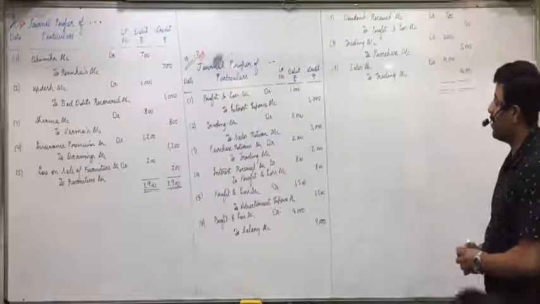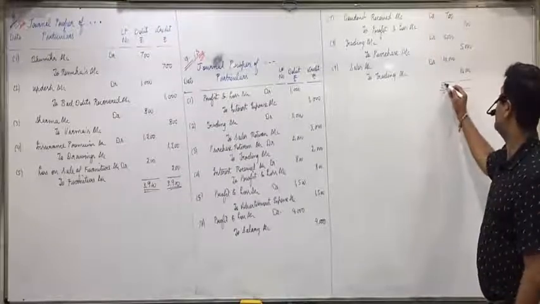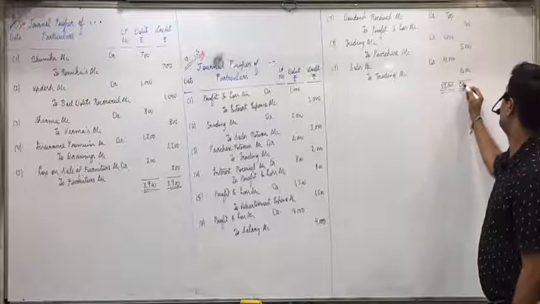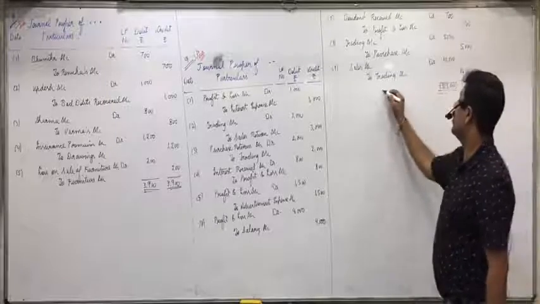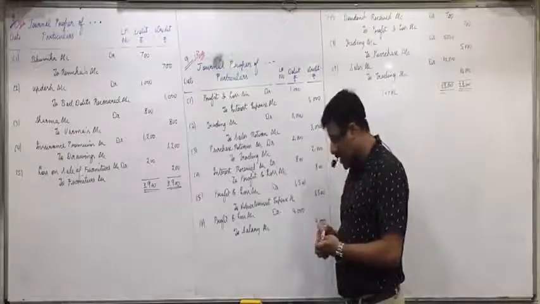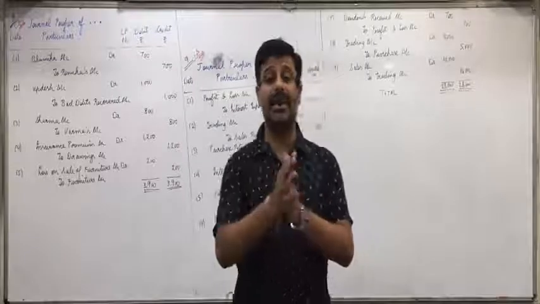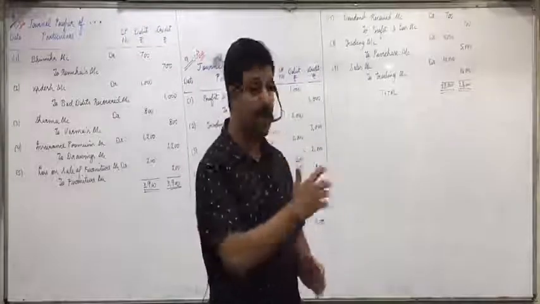So 1, 4, 6, 7, 11, 20. All of you are clear with this? So basically it was a revision of journal entries chapter only. Now listen carefully. This chapter is over.